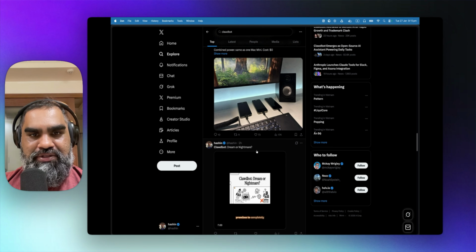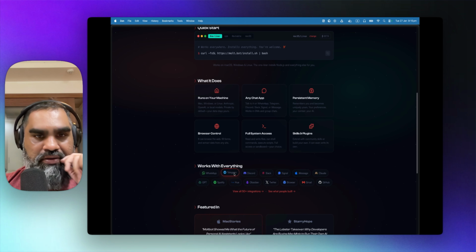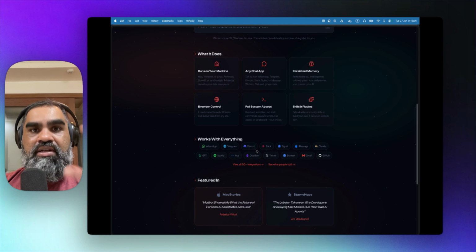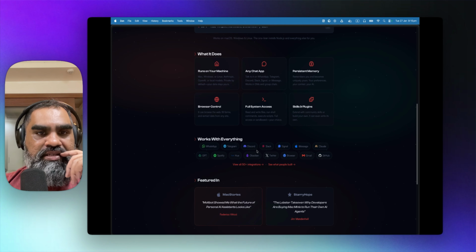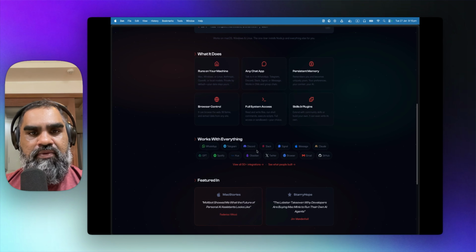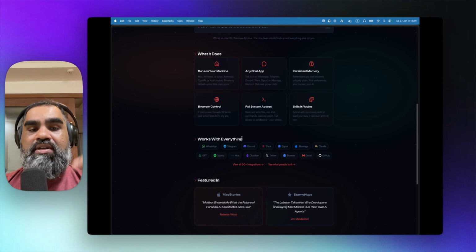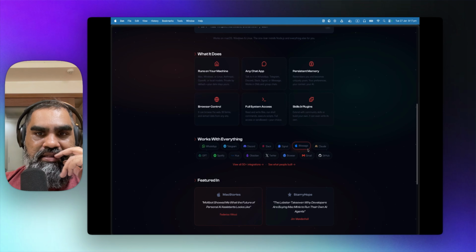It runs on your machine, any chat app. All these are supported, WhatsApp, Telegram. I think we are going to use Telegram, though Discord you can also use. I think there are some problems with WhatsApp, because when integrated with WhatsApp, every inbound message goes to the agent. Whereas in Telegram, you can restrict it to a channel or a chat. Only the messages that you send to that chat will be sent to the agent.